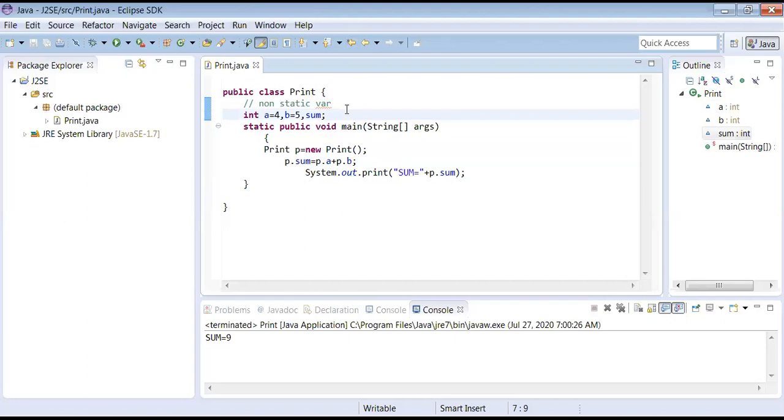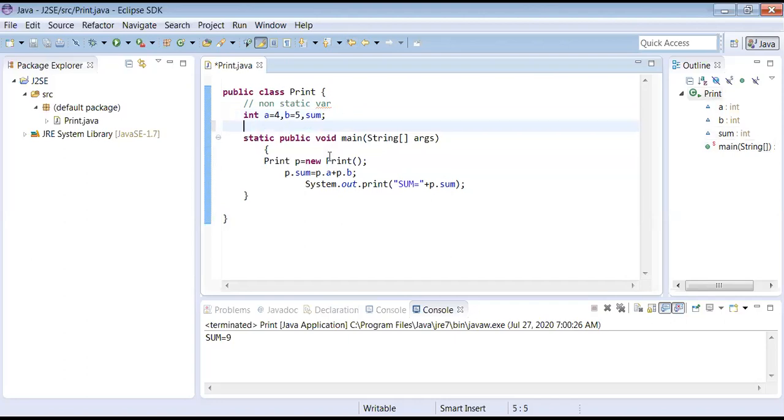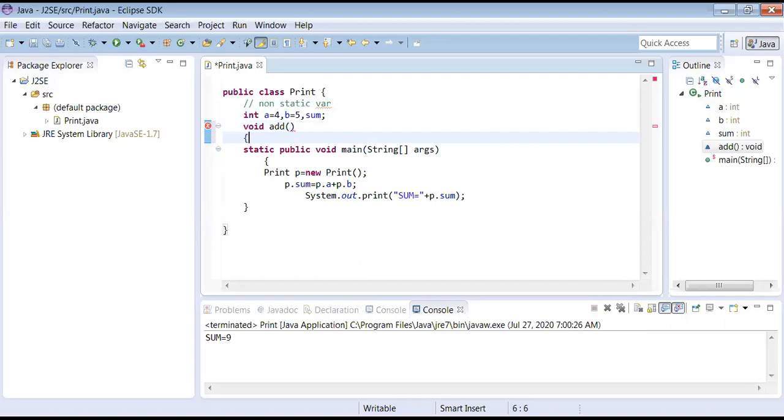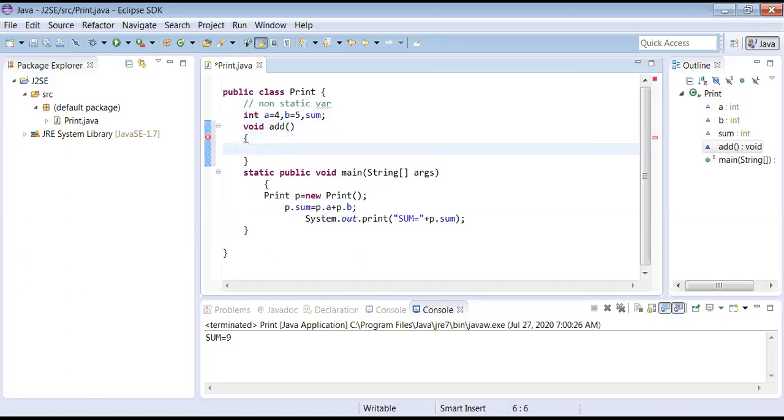This class is over. But I want to go with my own methods. Let me keep the non-static variables as they are, but my own method is there, that is add. Void add. Yesterday I was discussing this. Don't worry about the code. This is a user-defined method.